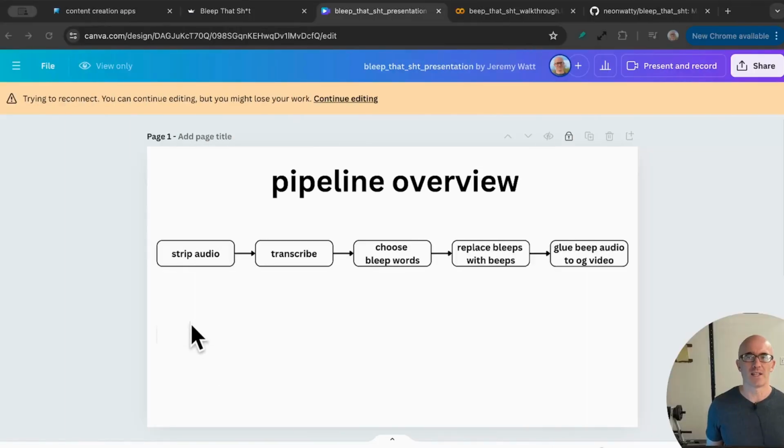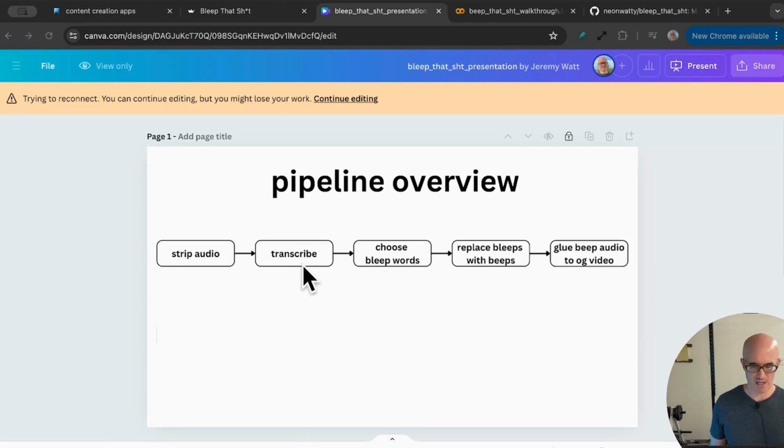So there are 5 basic steps going on the back end. The first is you feed in that video file into the app, right? The audio first has to be stripped off of that video file. Then that audio file is transcribed, so you get the text out of it. Then that transcription is searched through for those words that you want to bleep out, and the exact timestamp where they occur is noted. So that in the next step, each of those little time chunks for your bleeped out words can be replaced with a bleep sound. And then finally, that bleeped audio has to be glued back together to the original video.